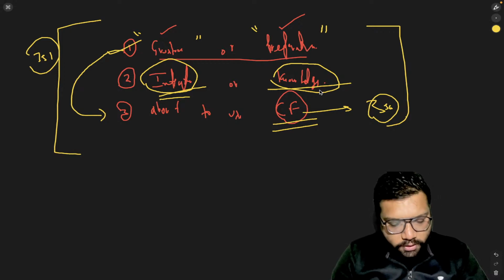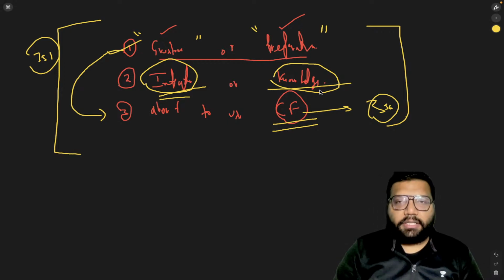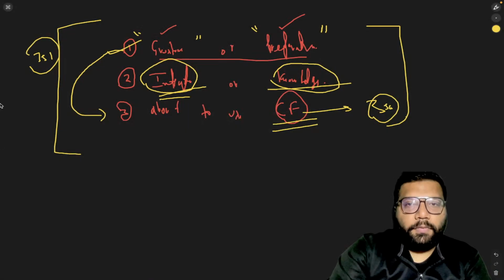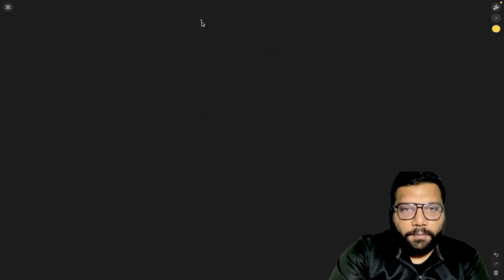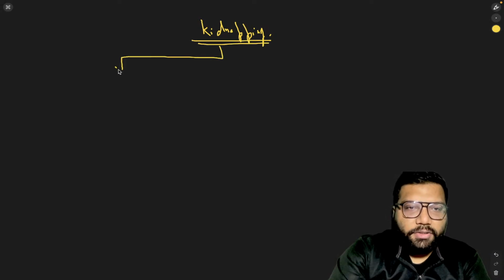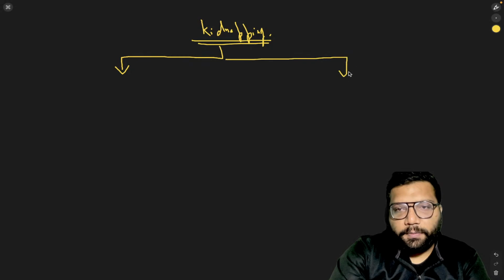Okay, moving forward. Now coming to the next topic, that is of kidnapping. When it comes to this concept of kidnapping, we can divide this topic into two parts.